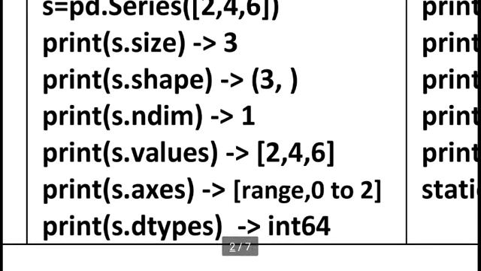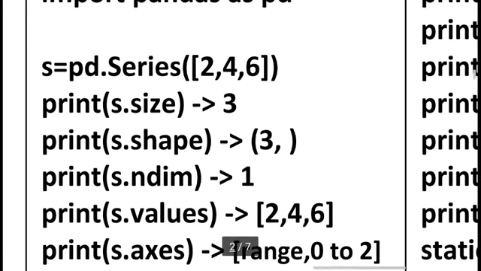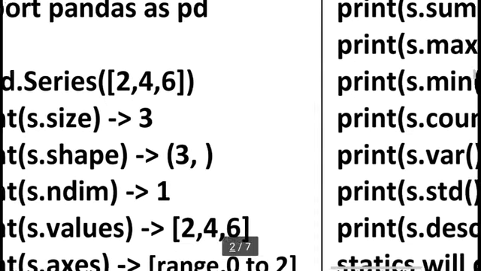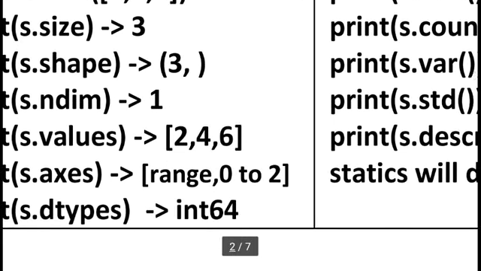In our data type, 64 is the number of bits used to store each and every value in a memory location.